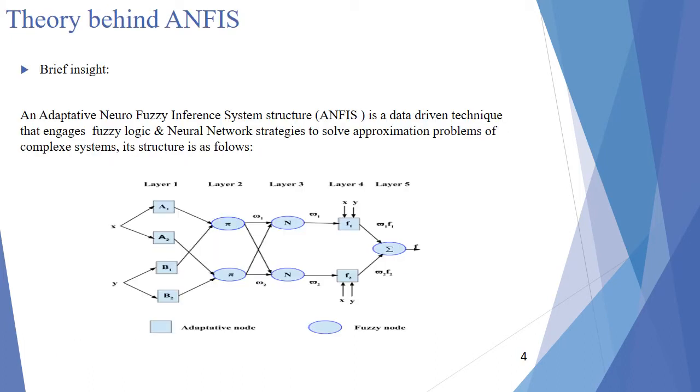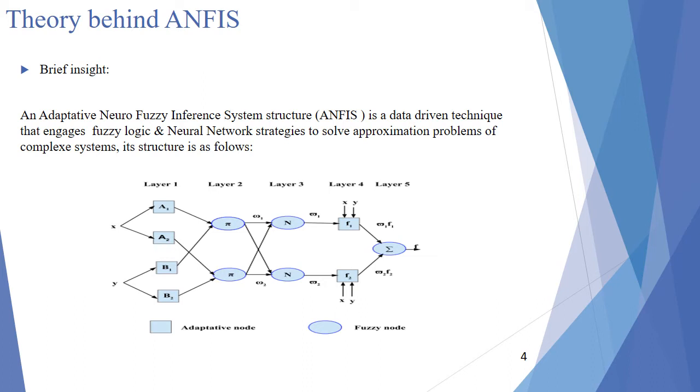So as a brief insight of the strategy adopted here, an adaptive neurofuzzy inference system is a data-driven technique that engages fuzzy logic and neural network strategies to solve approximation problems of complex systems. In general, the structure of ANFIS systems is composed of 5 layers. Each layer contains nodes connected to each other with operators and functions. An ANFIS system is composed generally of 3 main processes: the fuzzification in the first layer, fuzzy inference for intermediate layers, and the defuzzification in the output layer.